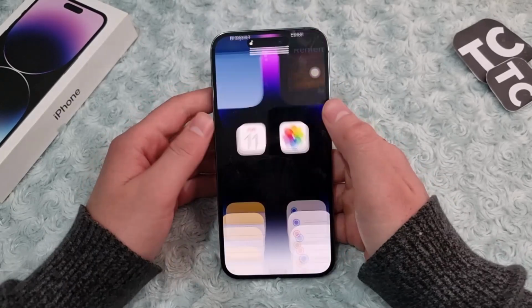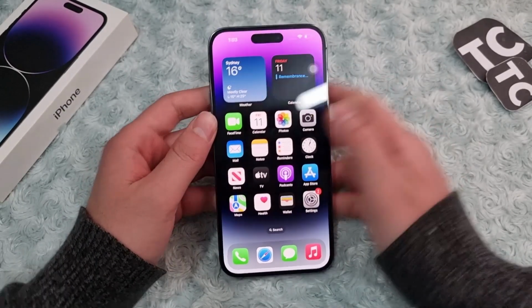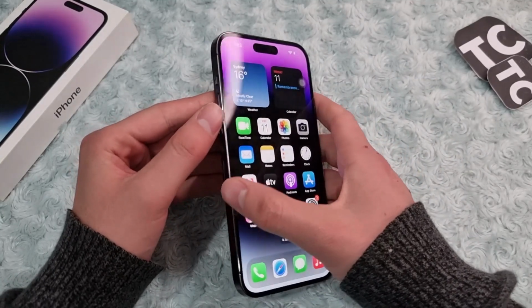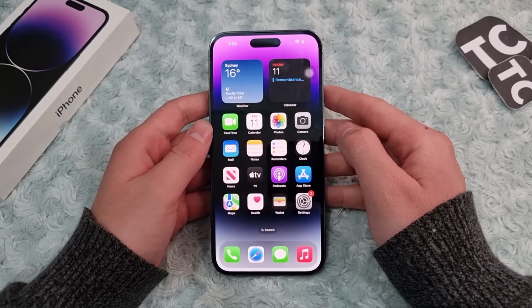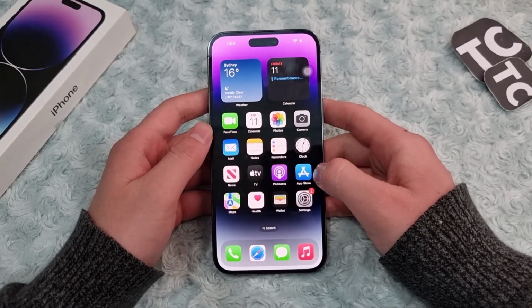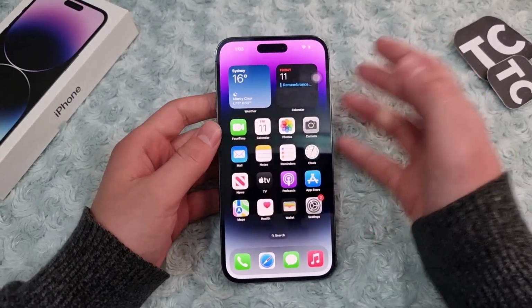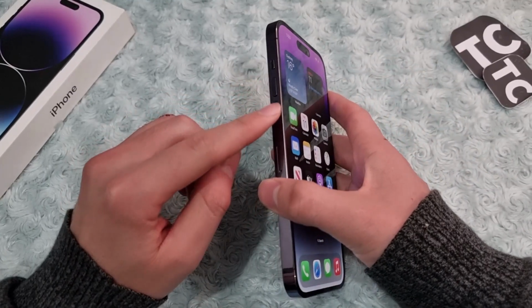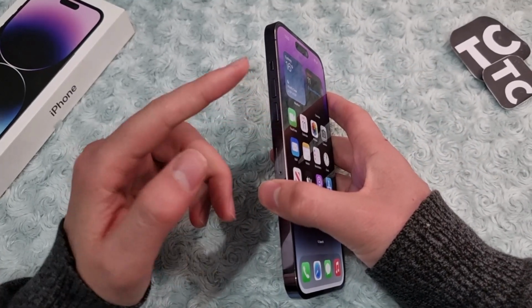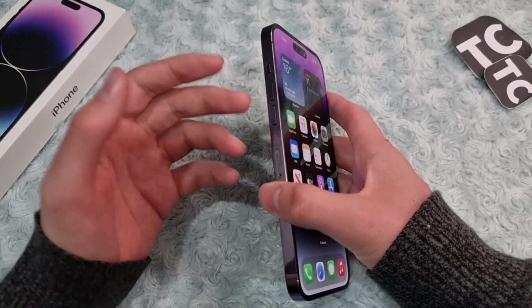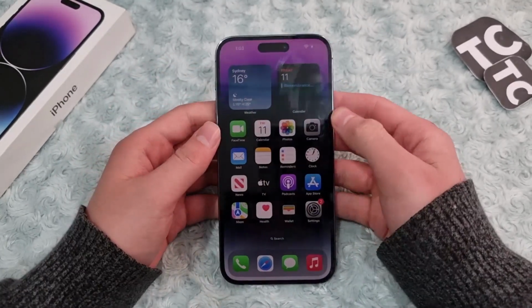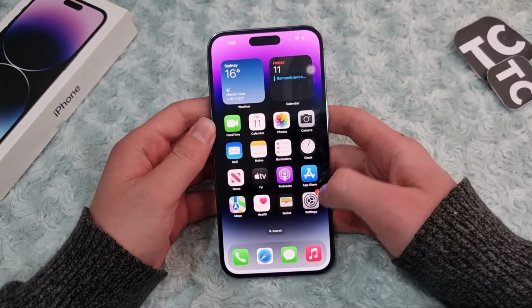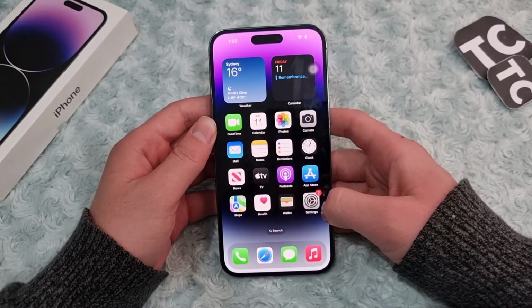In this video I'll show you how to set the side volume buttons to change the ringtone or alert volume on iPhone 14. So now as default, you can only use the side volume buttons for media only. You can't change the volume of your ringtones and alerts by the side button, but you can do that by enabling an option in the settings app.